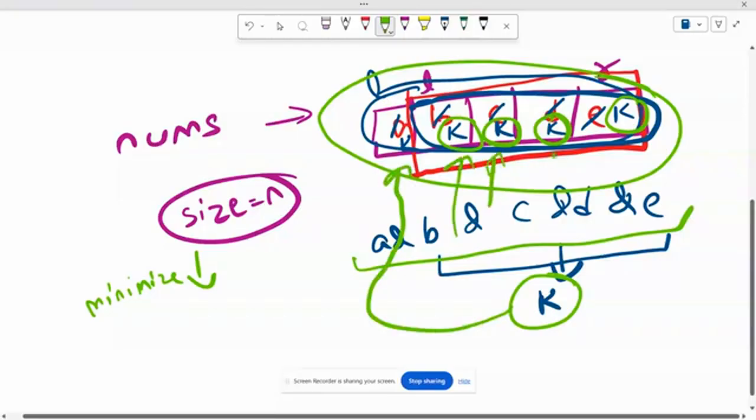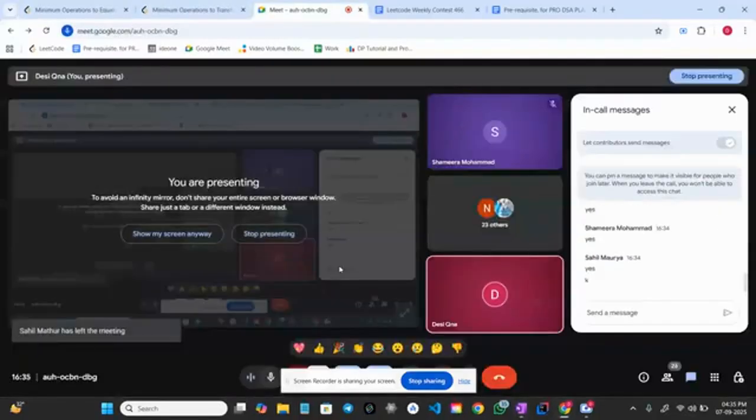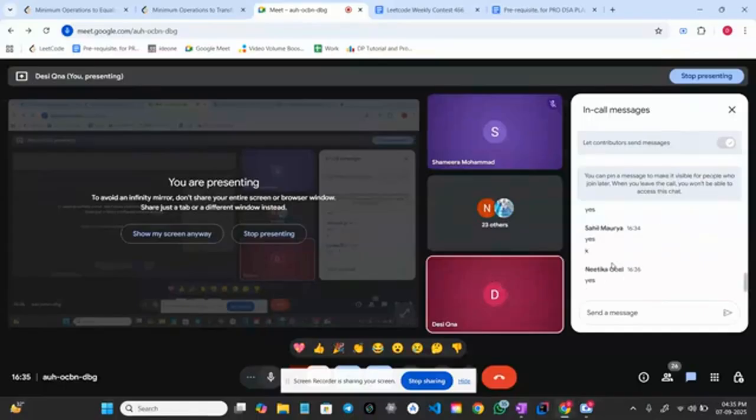This also, this also, this also, this also, this also. In that way, in one operation I will make all of the elements equal. Is this greedy strategy good or not? What do you think, guys? What are your views, ideas on this?